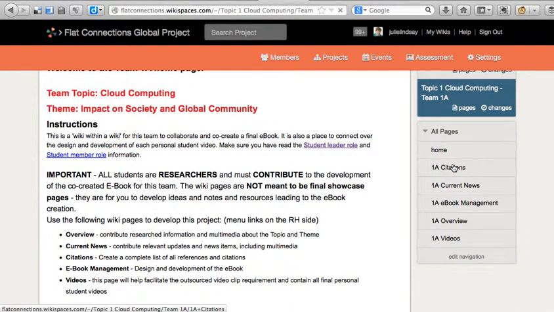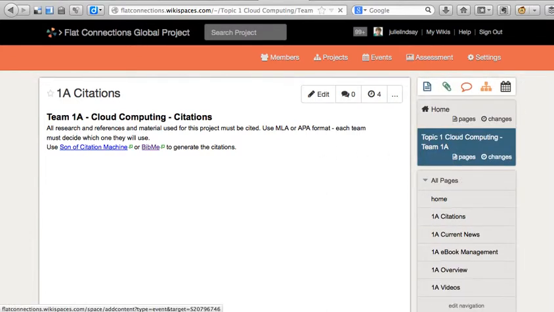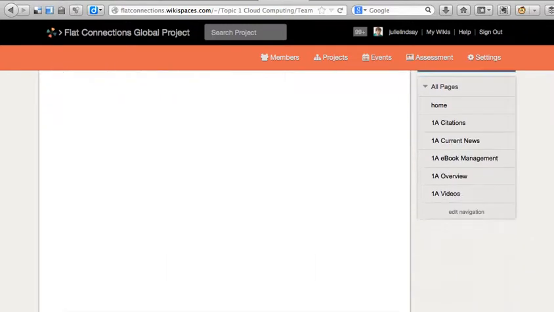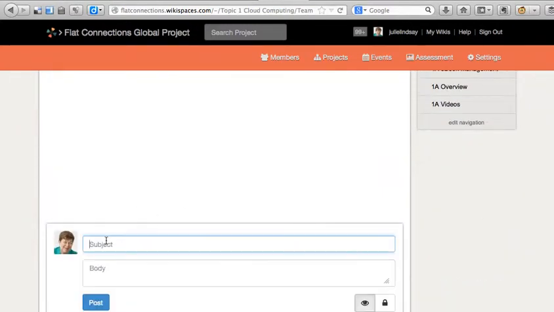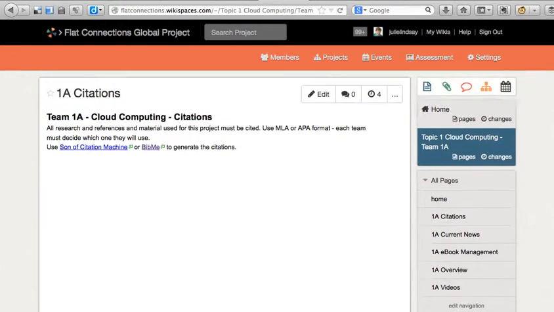So for example, if we go to the citations page, there's just a little bit of a kickstarter there on the page for the students. So if you wanted to once again leave a comment or an encouragement for the students, you can go down to the bottom of that page and add it straight to the discussion window there. Another technique I want to show you now is how to leave comments right on the page.